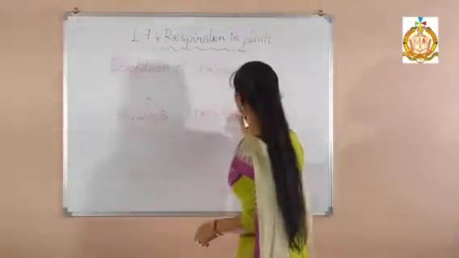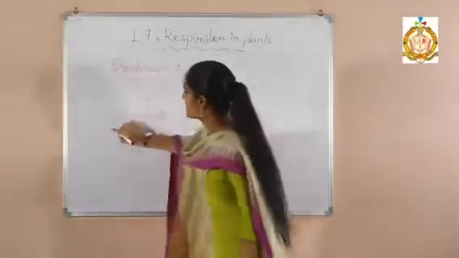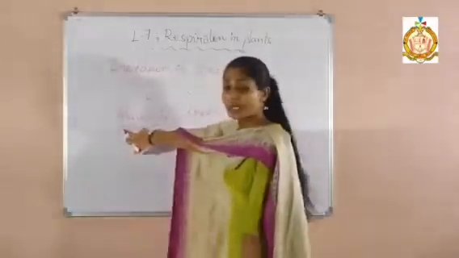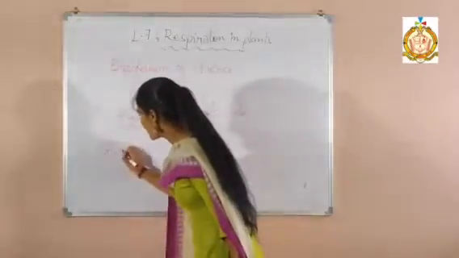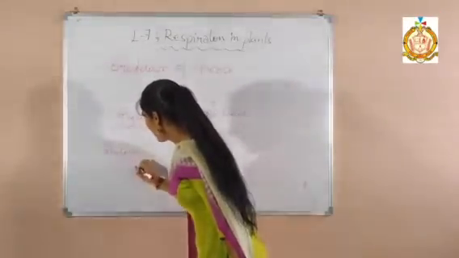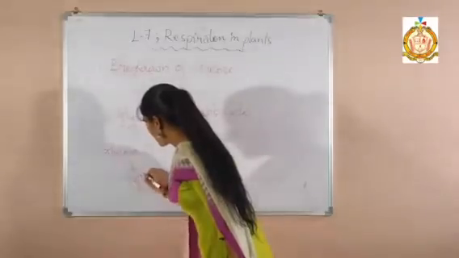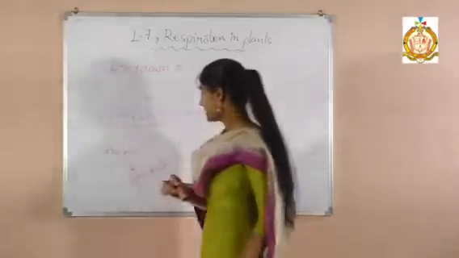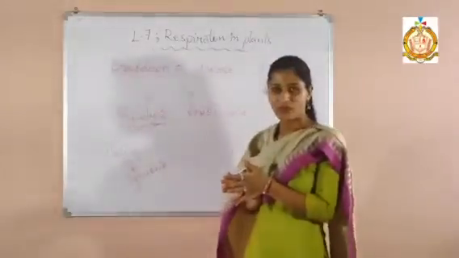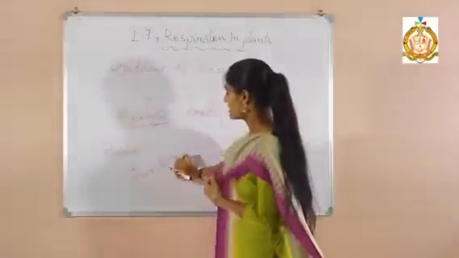Now what is the difference between these 2 processes? First is glycolysis. Lysis means breakdown. Here the glucose is broken down and converted into pyruvate. It is not the complete breakdown of glucose, so that compound is known as pyruvate.